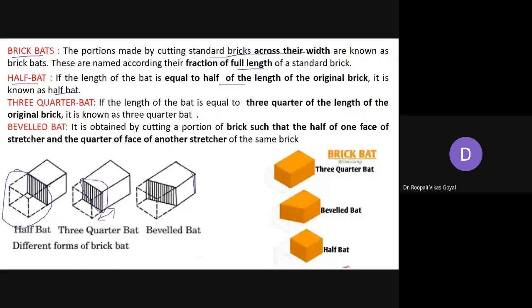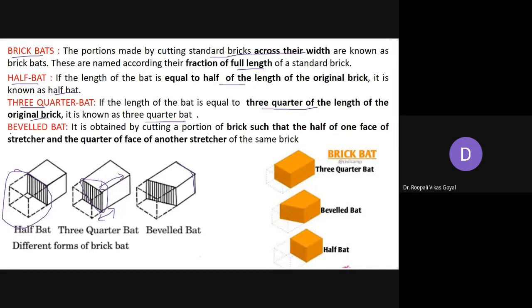Now 3/4 bat. So now this is your 3/4 portion. So 1/4 portion आप cut कर रहे हैं, ठीक है. Then in that case it is called the 3/4 bat. So 3/4 portion is available for use. If the length of the bat is equal to 3/4 of the length of the original brick, then it is called a 3/4 bat.